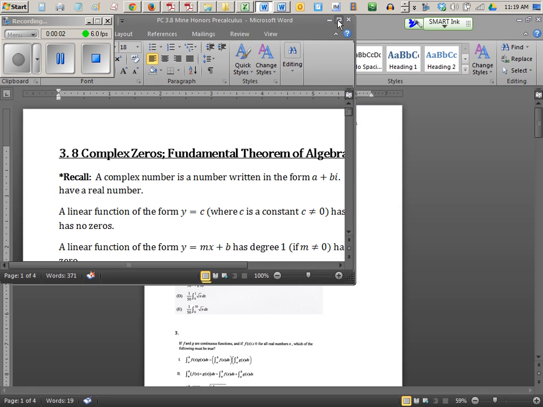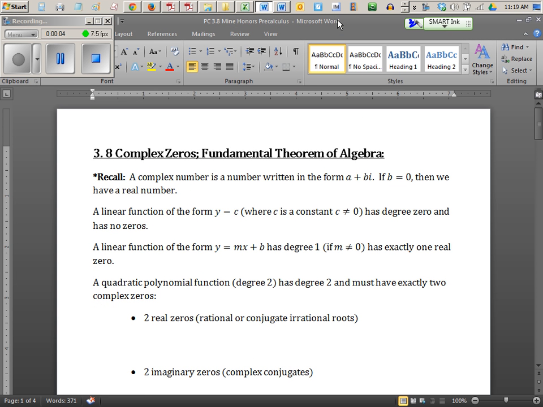Okay, so for 3.8, you first need to remember what a complex number is. So I think you know what that is. A complex number is just when you have like 3 plus i, that's a complex number. 2 plus 4i is a complex number. Even 2 plus 0i is a complex number.